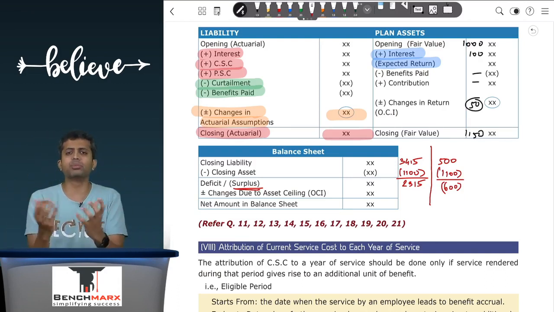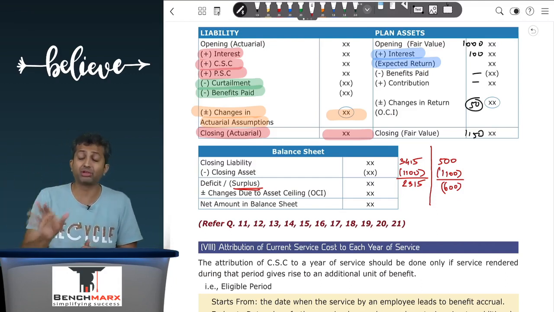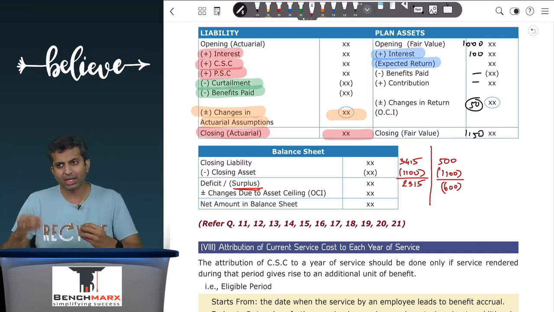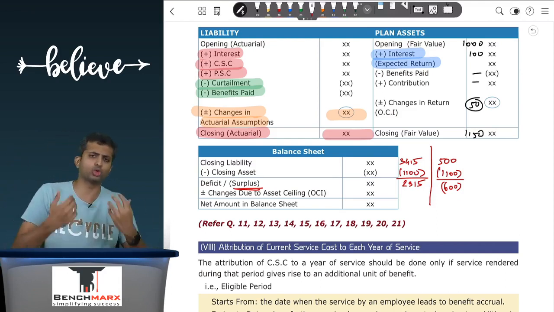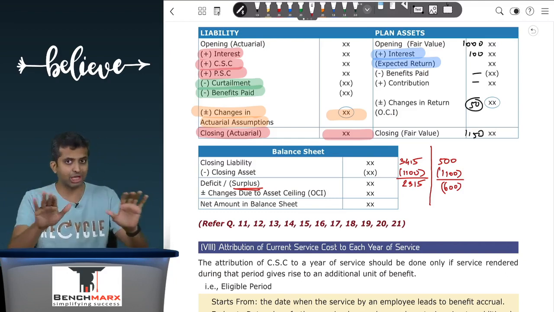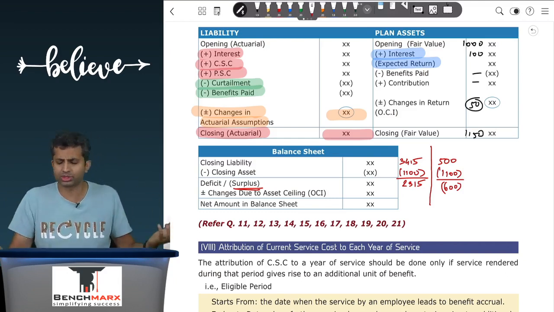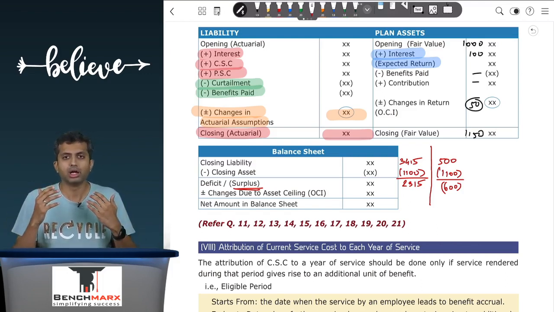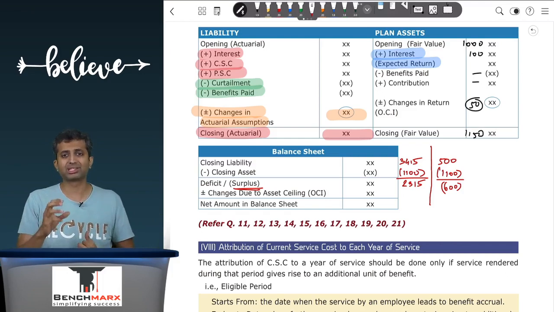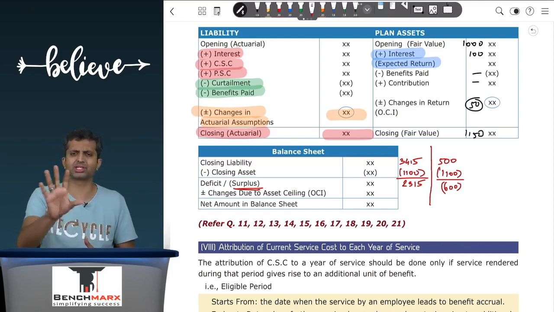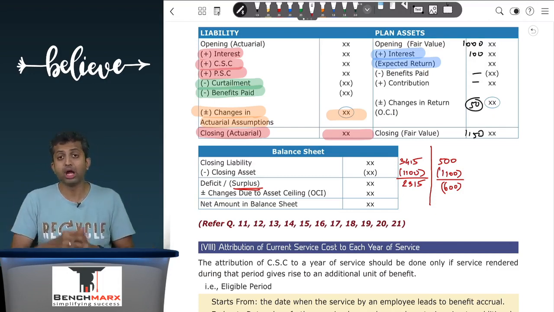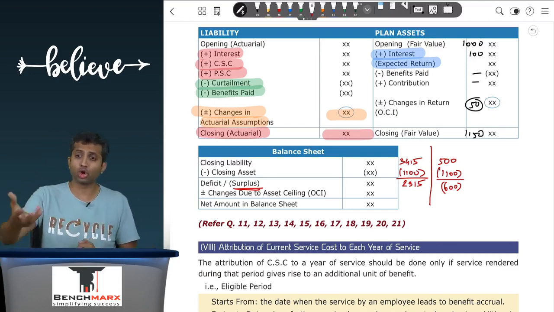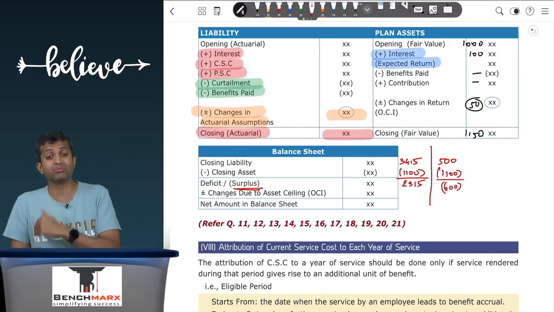Now, what happens a lot of times is that companies form trust structures where if I've contributed 1100, this 1100 is to be used for employee welfare. But for employee welfare I'll pay 500, then that money is freely available. The remaining 600 can be used by the entity to pay off the other liabilities as well. In general, if nothing is mentioned, then 600 can be used to pay off other items as well. However, in certain funds, in order to prevent any kind of misuse, they prescribe what you call an asset ceiling, which means they say, let us say the asset ceiling is 200 rupees, which means at max, even after all liabilities are paid off, 200 can be drawn out by the organization for its purpose. Beyond that, you cannot draw.